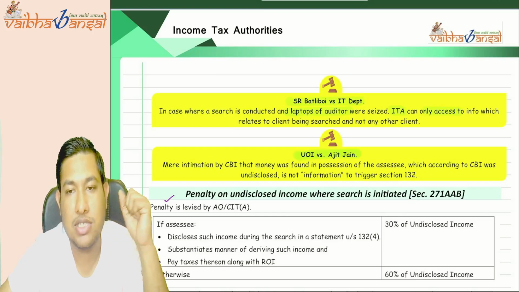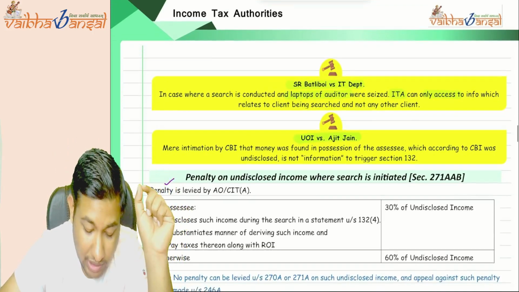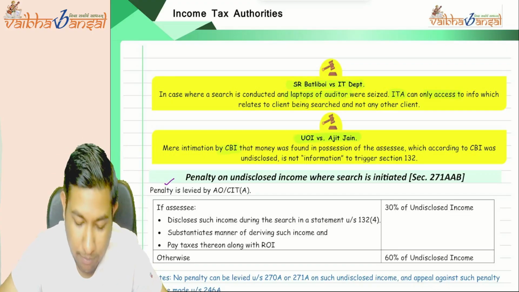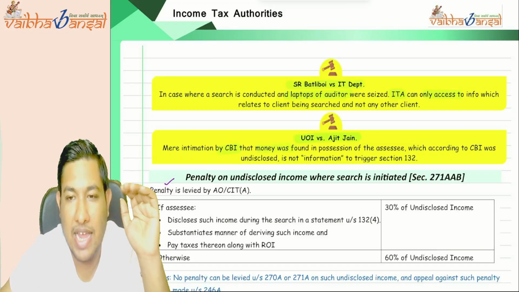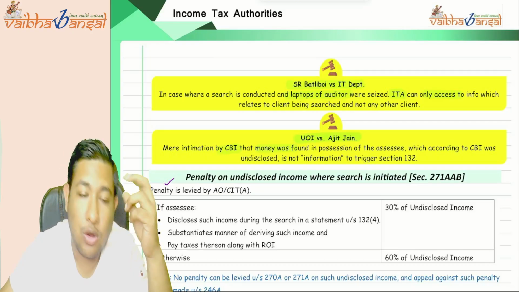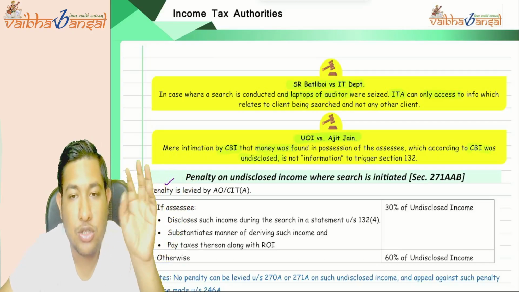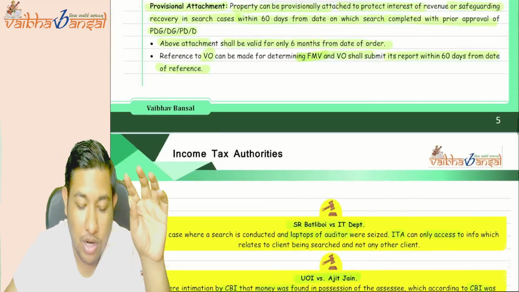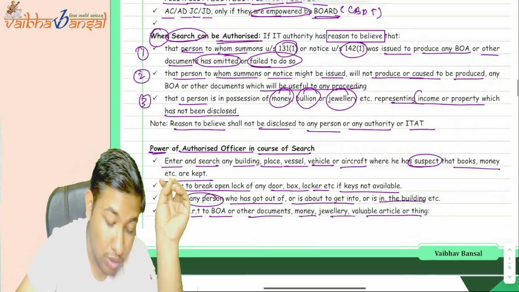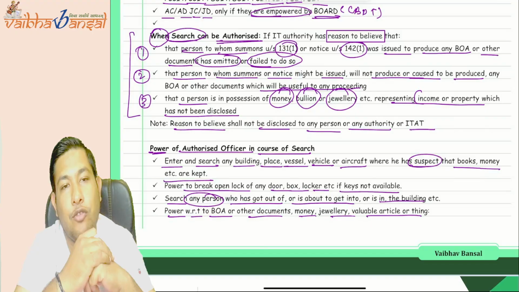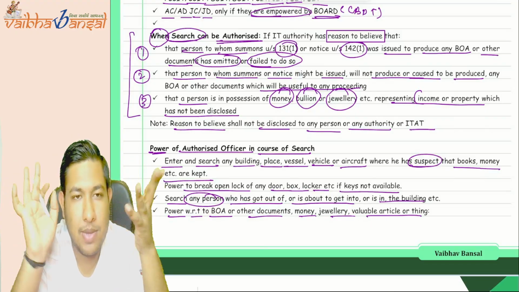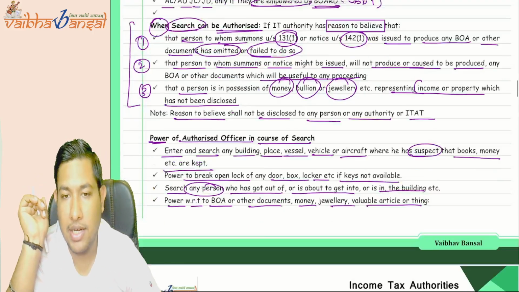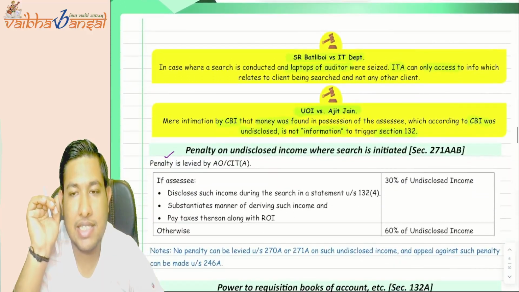That is the Union of India versus Ajit Jain. It says that, see, if the CBI conducted any raid, okay, and in that particular raid, the CBI found the money was lying in that particular assessee's house, and according to the CBI, it was undisclosed. So you cannot say we got the information, so we will attract section number 132. No, for attraction of section number 132, these are the three conditions that should be fulfilled. If there is the information received by the CBI, we will not follow that lead. Understood clearly? These are the things that we need to understand.